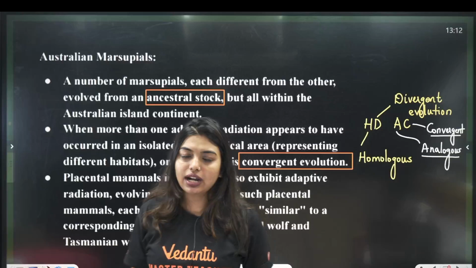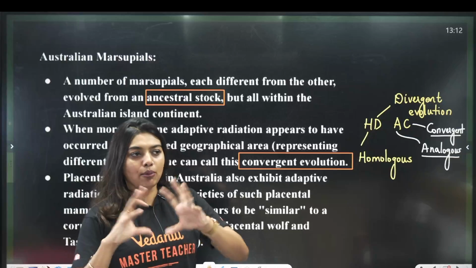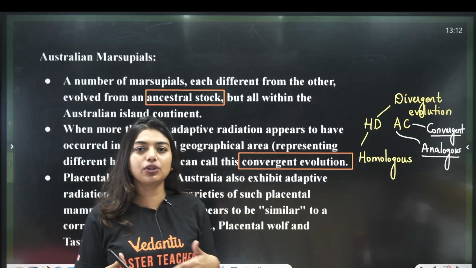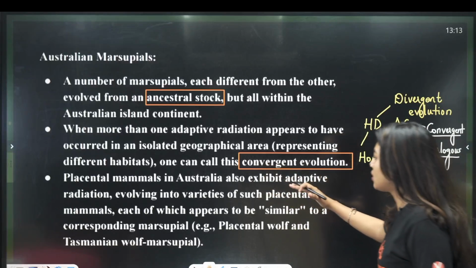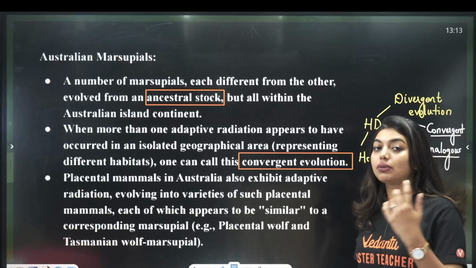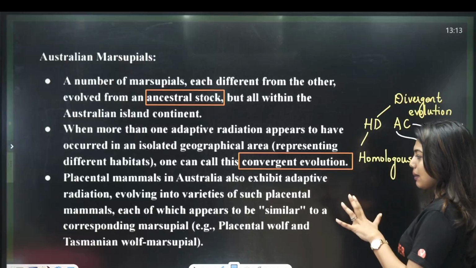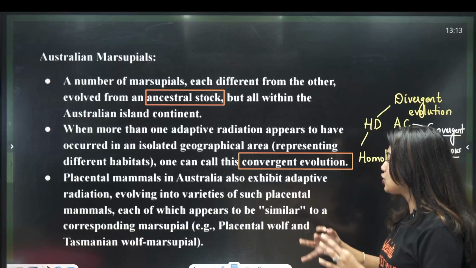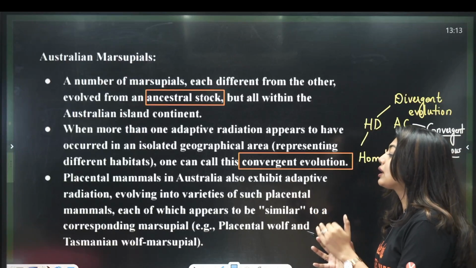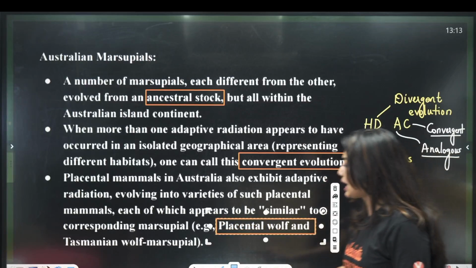You can remember sweet potato and potato. Both modifications are different, but the same thing they are going to do. So, modifications, ancestors will be different, but they are going to end up doing the same functions. So, look here, convergent evolution. Placental mammals in Australia also, placental mammals means the ones who are having placenta. Placental mammals in Australia also exhibit adaptive radiation, evolving into varieties of such placental mammals, each of which appear to be similar to a corresponding marsupial. Okay, like example, placental wolf and Tasmanian wolf.